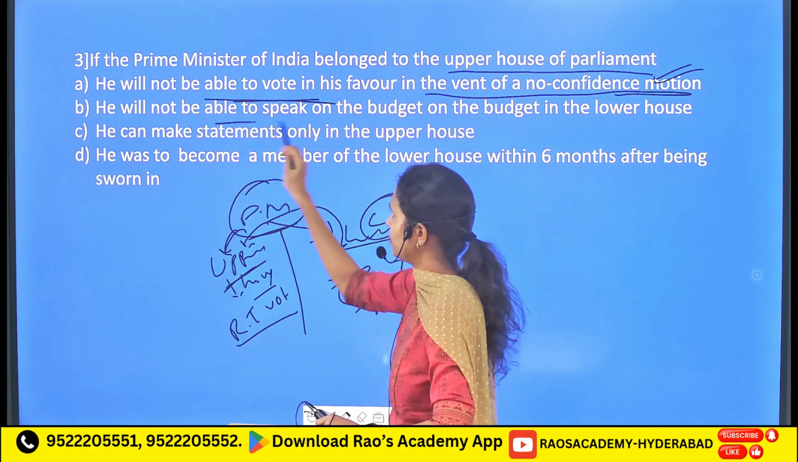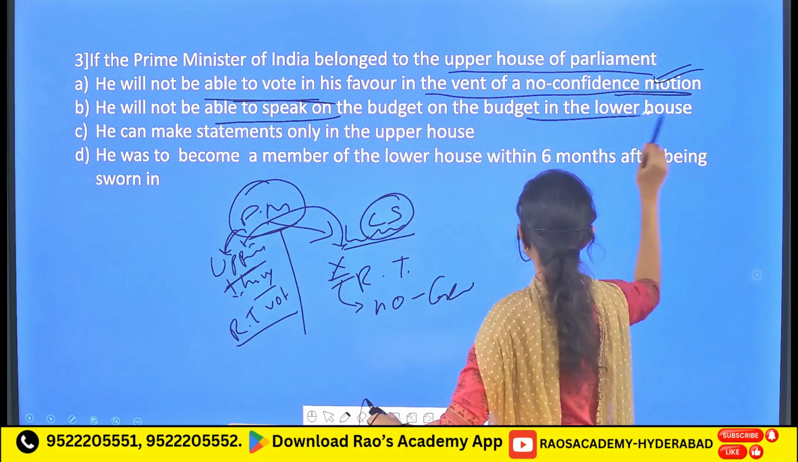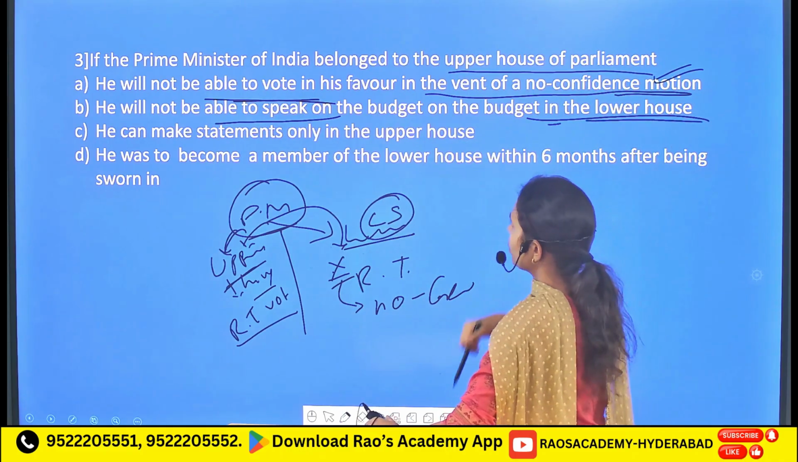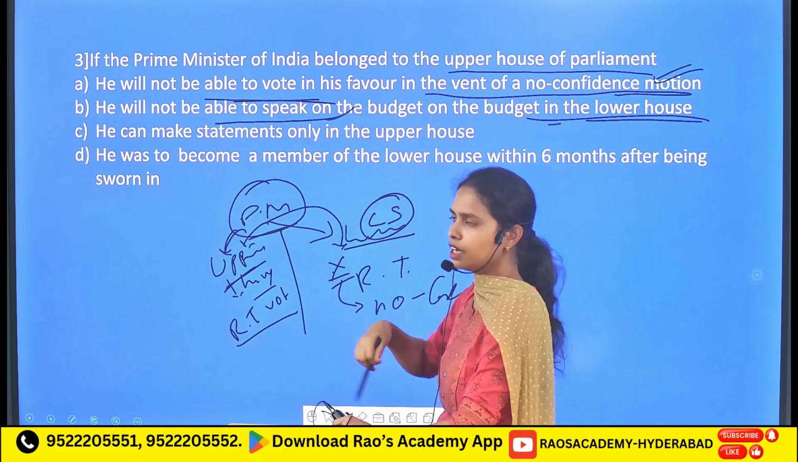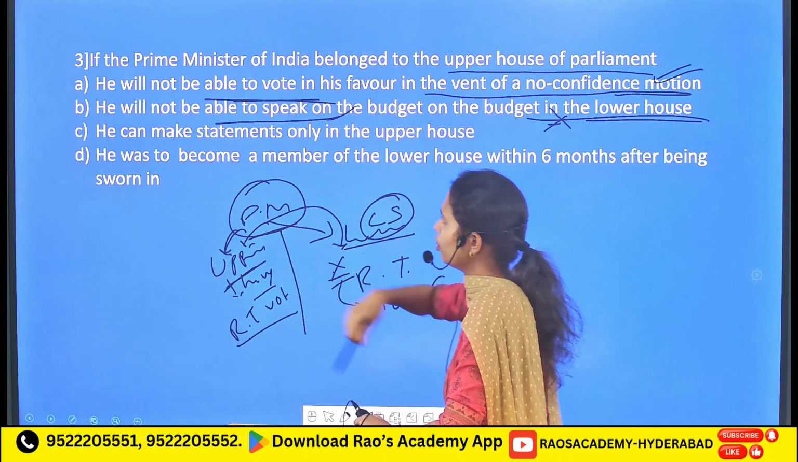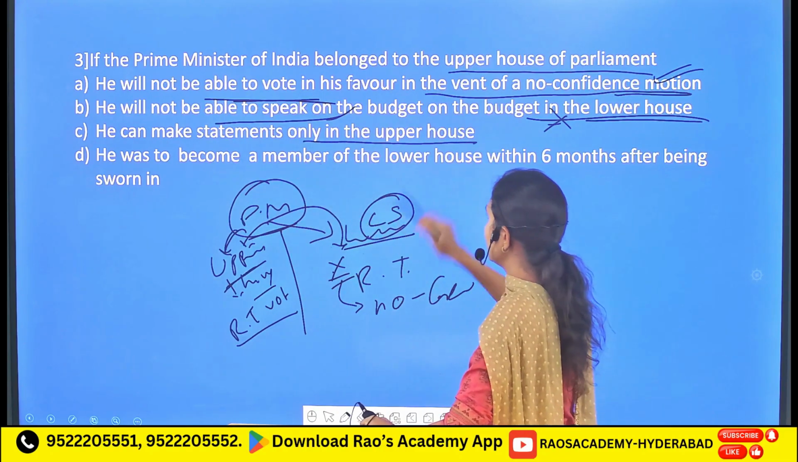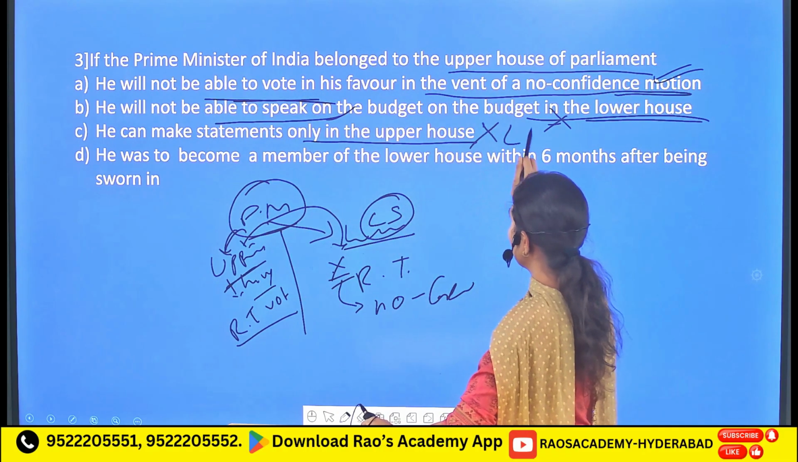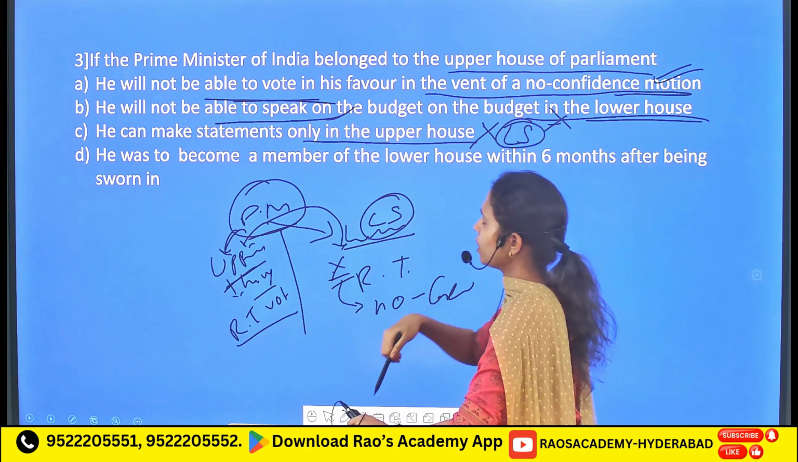Followed by, he will not be able to speak on the budget in the lower house. He has the right to speak in the Lok Sabha. It is an incorrect one. Followed by, he can make statements only in the upper house. It is an incorrect one. He can also make statements in the lower house as well.